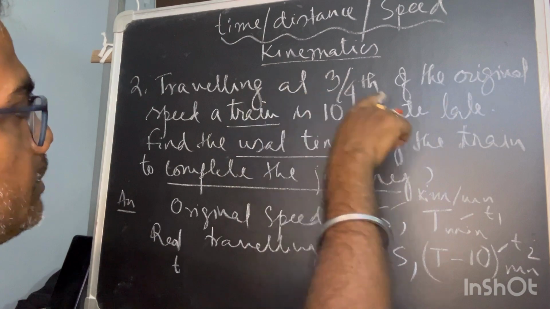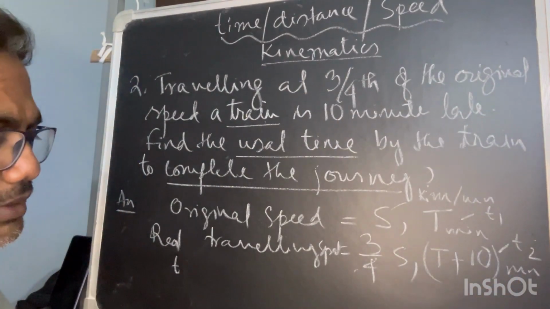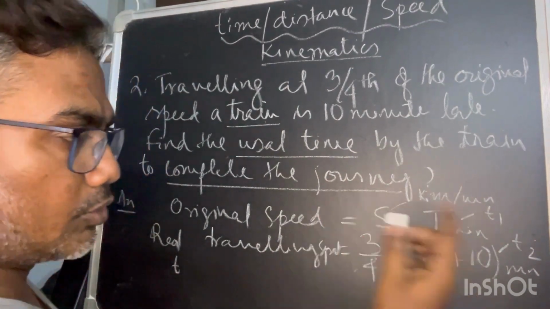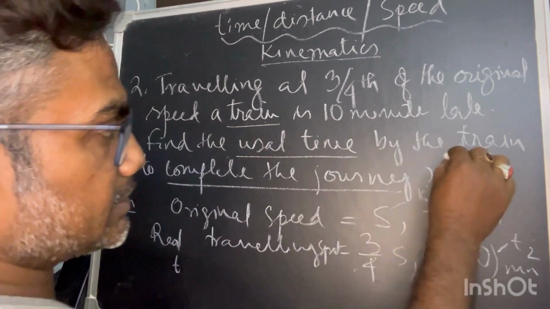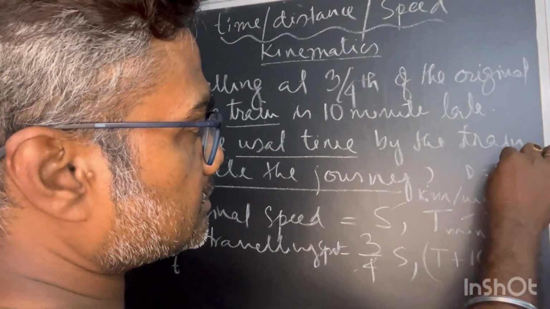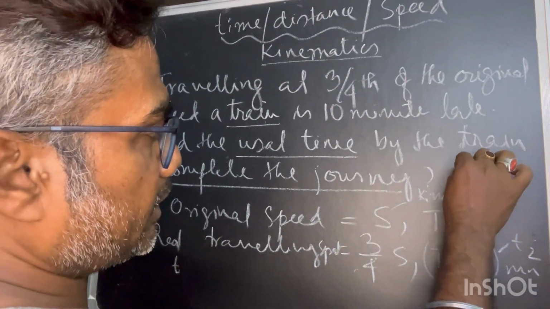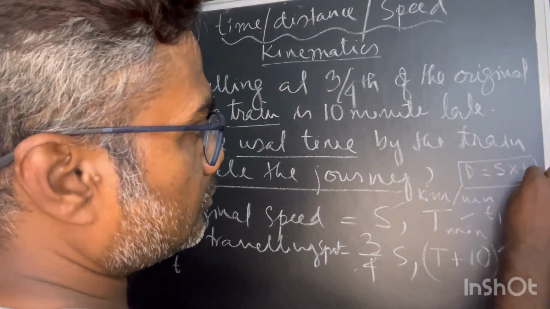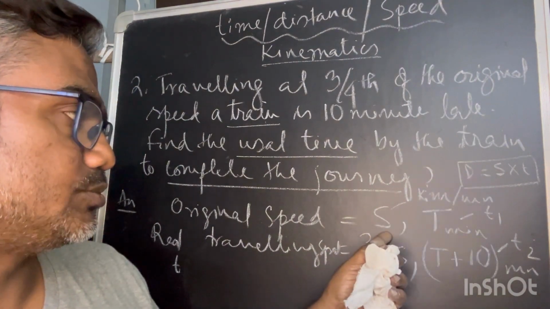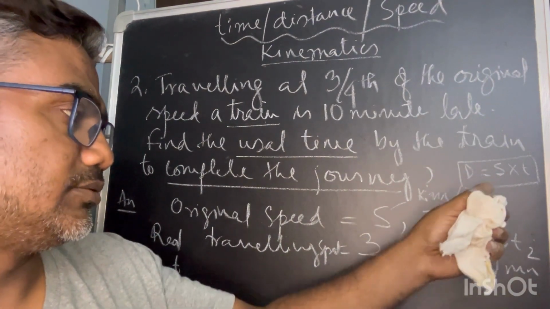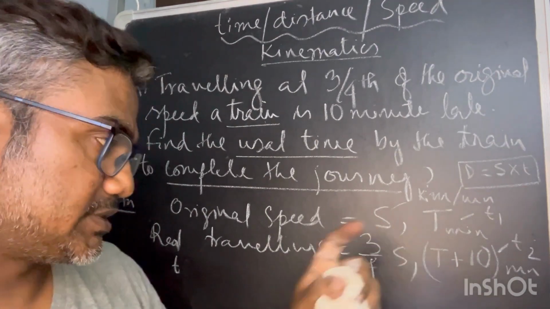With 3/4 of the original speed, it is 10 minutes late, so there has to be more time because this is a lesser speed and the distance is the same. Distance is speed into time. If you keep this in mind, there will not be any problem, because as distance is the same, when speed is more, time will be less. When speed is less, time will be more. So definitely it comes as a plus sign.